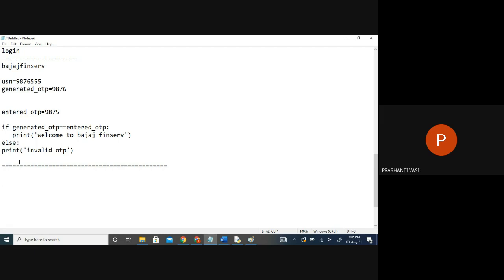Password change also. Whenever I have to change the password, I have to type the original password. If it matches only, it will take you to the next step. When you swipe a card or something, it will ask you the PIN number. If you are not entering the proper PIN, it will not log in. It will not do any transactions. Everything is validated with some test cases, only with decision making constructs.